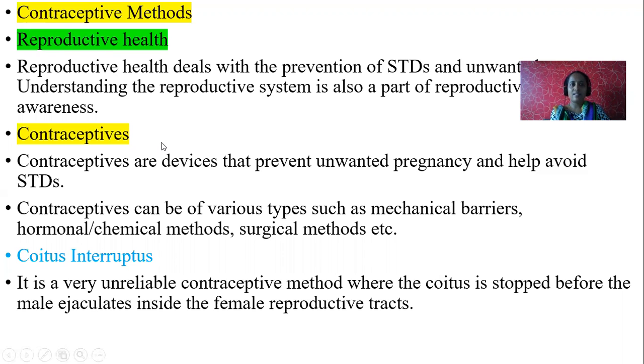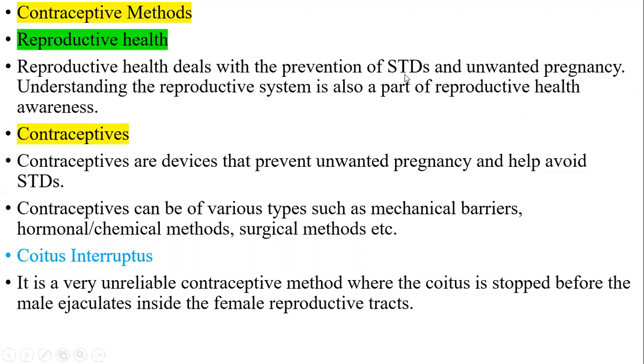Reproductive health deals with the prevention of STDs, sexually transmitted diseases. There are a few diseases which can be transmitted from one person to another when they are in sexual contact, and unwanted pregnancies. So understanding the reproductive system is very important. It's a part of reproductive health. So we should know how to maintain hygiene and how to maintain reproductive health.